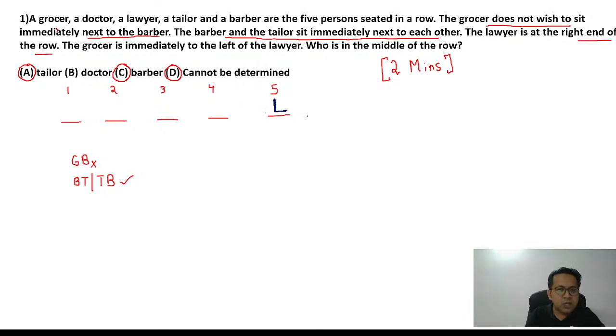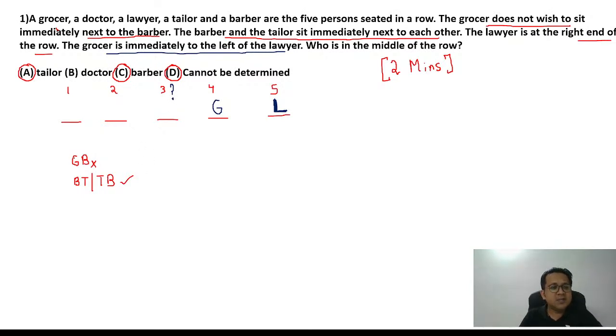Now think about it. You were able to put the lawyer in its respective position in the diagram. Let's continue. G is immediately to the left of the lawyer. In that case, can I say G will be at number 4? The question is, who is in the middle? So you have to determine position number 3.